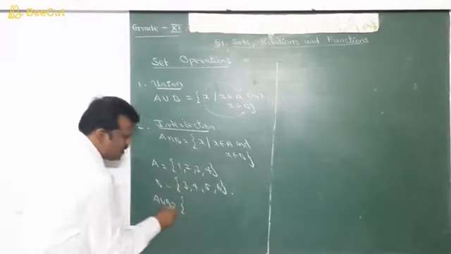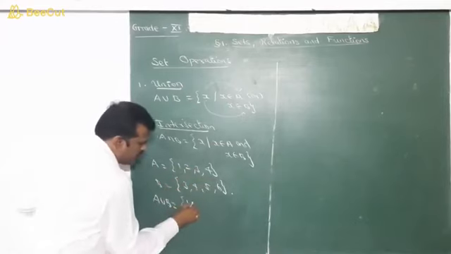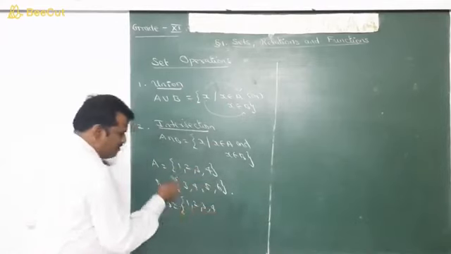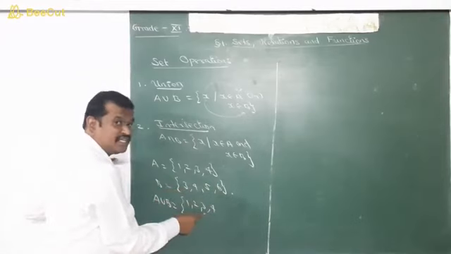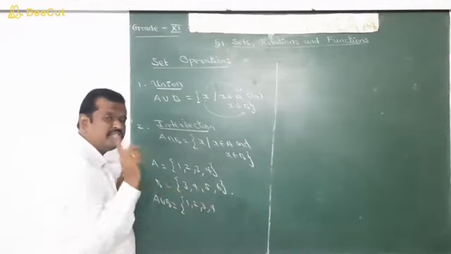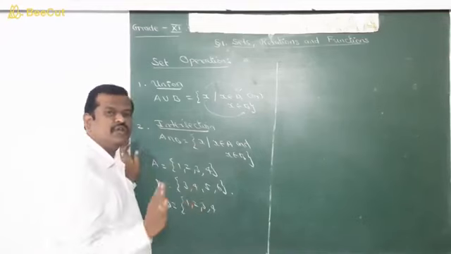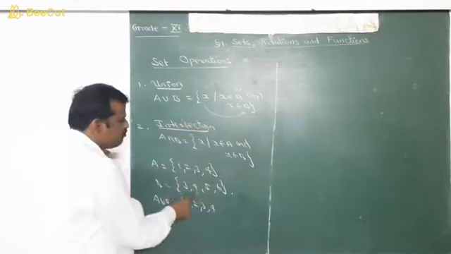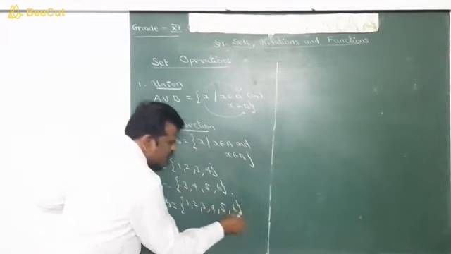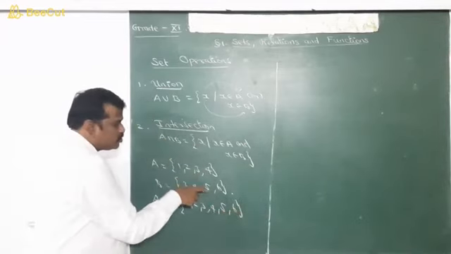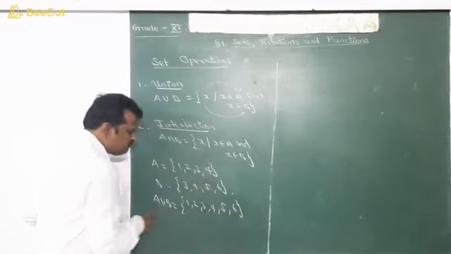So 1, 2, 3, 4. And we have to combine the elements of B also. 3 is there, but 3 is already in A. Already I told you that in a set, elements should not be repeated. 4 is also already there. Next, we can combine 5 and 6.